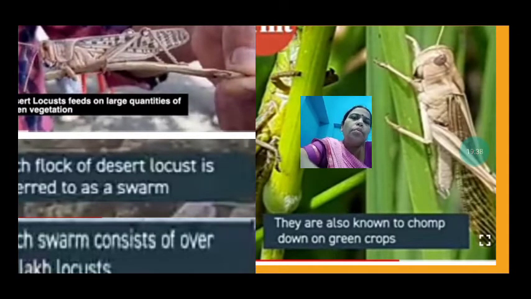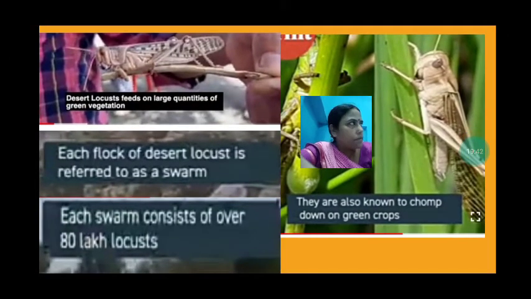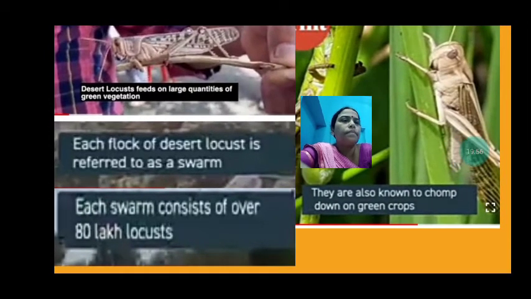And this year also many locusts have come to the Indian states, like Punjab, Haryana, Rajasthan and Jaipur, and they have done a lot of destruction to the vegetation and to the crops.